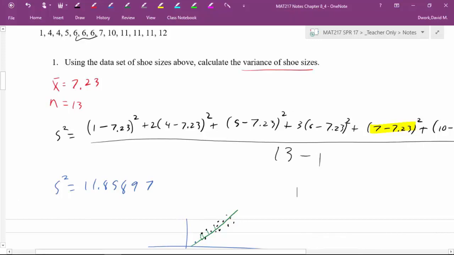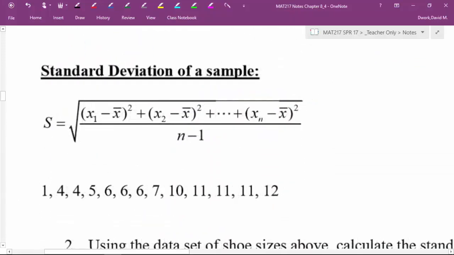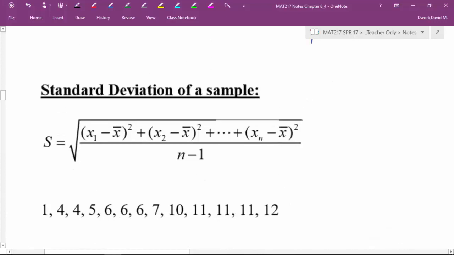All right, that's about all you need to know. So going on to standard deviation. Same data set, right? Now, before we go on to that though, look at this formula. What's different? Yeah, if you've noticed, the squared from the variance equation has gone away. So essentially they took the square root of the left, took the square root of the right, and now we have standard deviation. Yay!